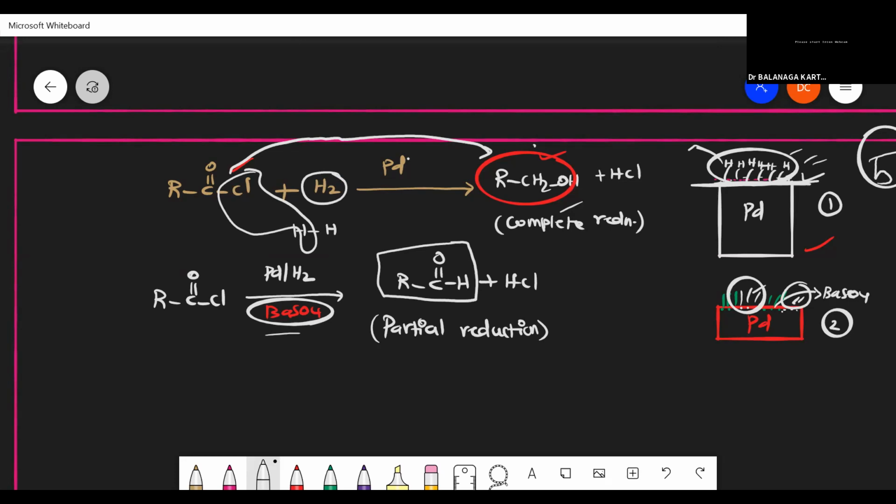That is why RCOCl in the presence of barium sulfate can stop the reaction halfway itself. The partial reduction itself, the reaction will stop because no more hydrogen is available on the palladium, since another space will be occupied by barium sulfate. That's how partial reduction takes place in the second case. Is that clear or not? It's clear, sir. Fine. Super.